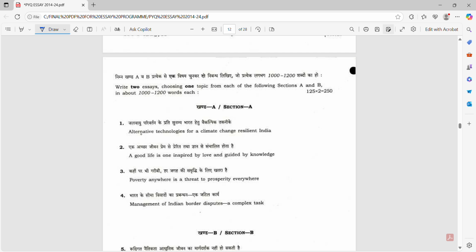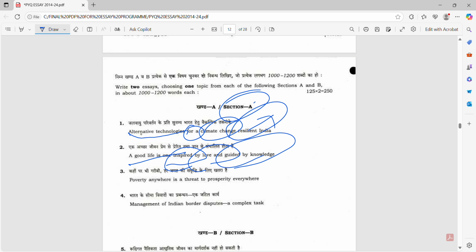What is section 1? Section 1 includes alternative technology for climate change, resilient India. Okay, this is an assertion: A good life is one inspired by love and guided by knowledge.